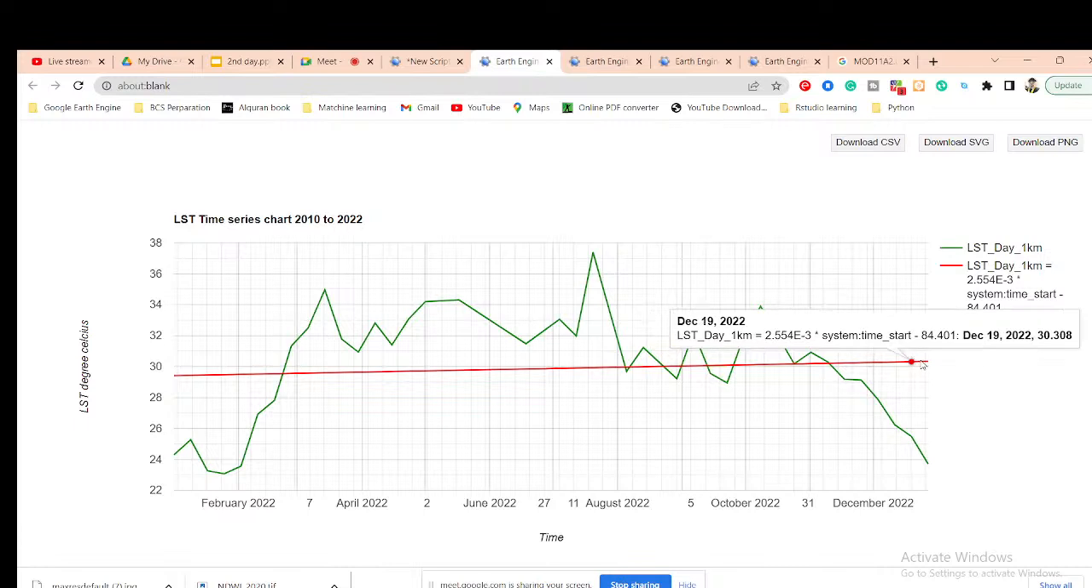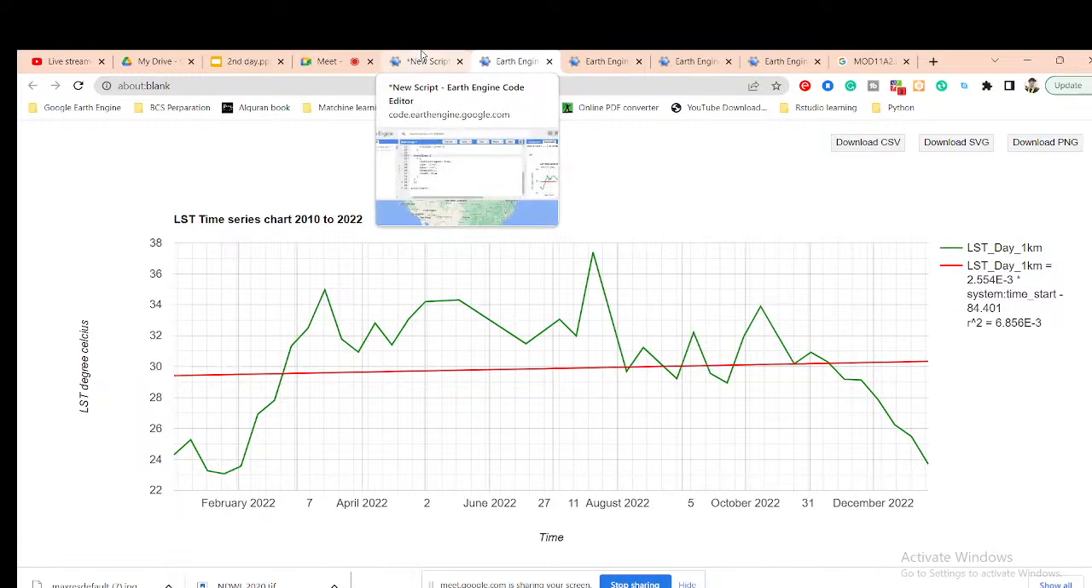So, Mijanu, I got this point. Yeah. Suppose we want to analyze for the last 10 years, only for summer, say just April to June, 3 months. Can we do that? How can we do that?